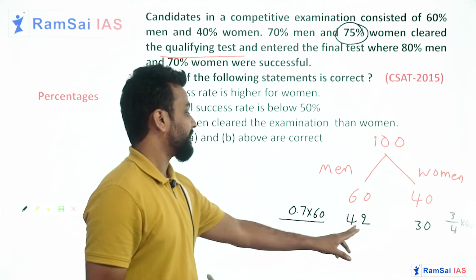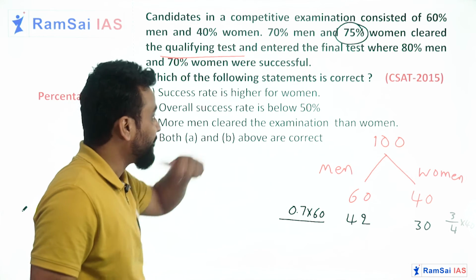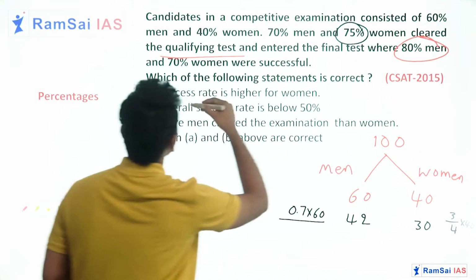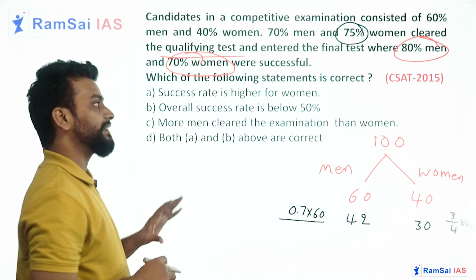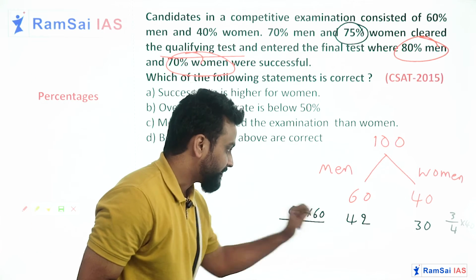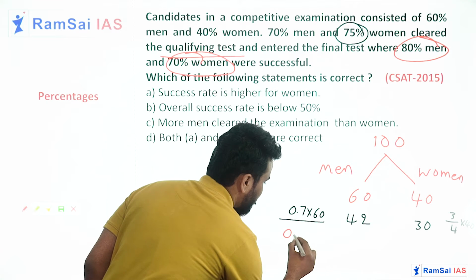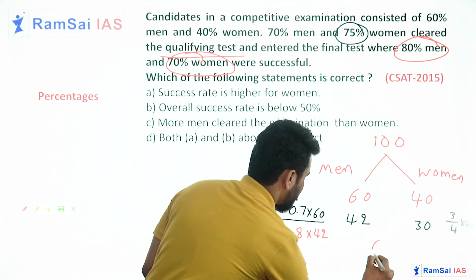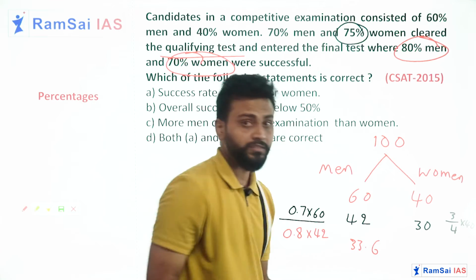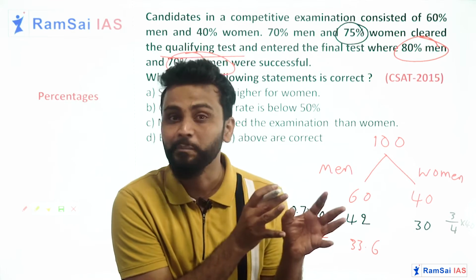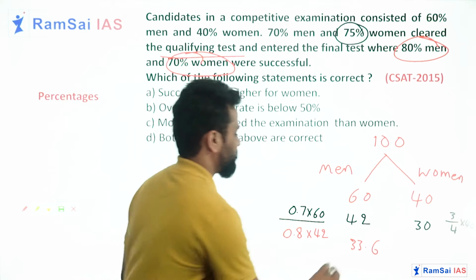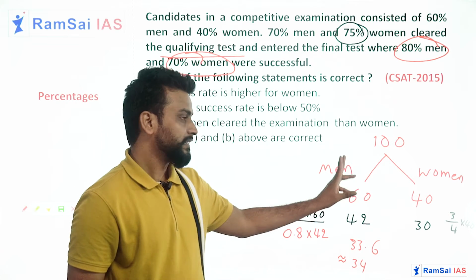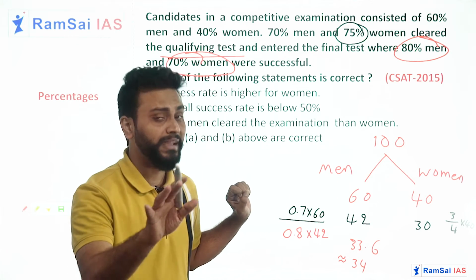Next, what happened? So 42 and 30 people were promoted to mains, and in mains, 80% of men and 70% of women cleared. So what is 80% of 42? I can write it as 0.8 of 42. How much is it? 33.6. Of course, nowhere can we find 33.6 men, but of course you can make it 34. Why not? Near to 34. So 34 men cleared the prelims, the mains, sorry.